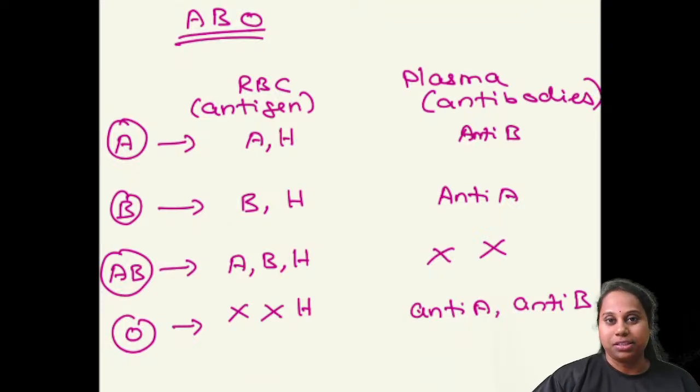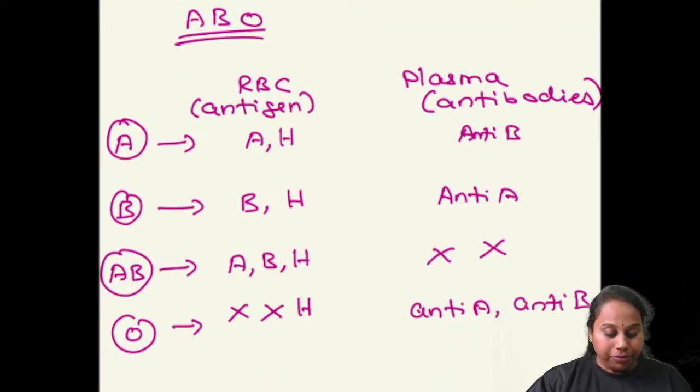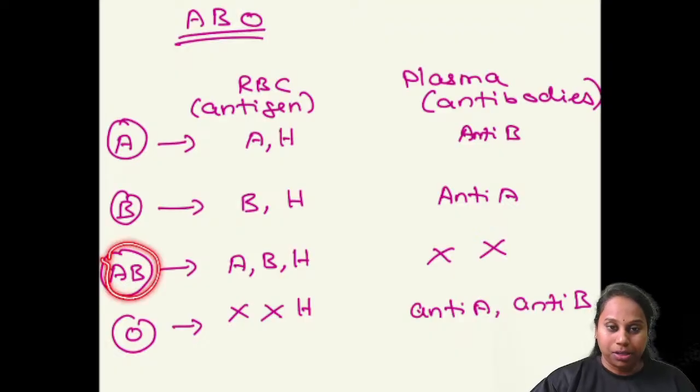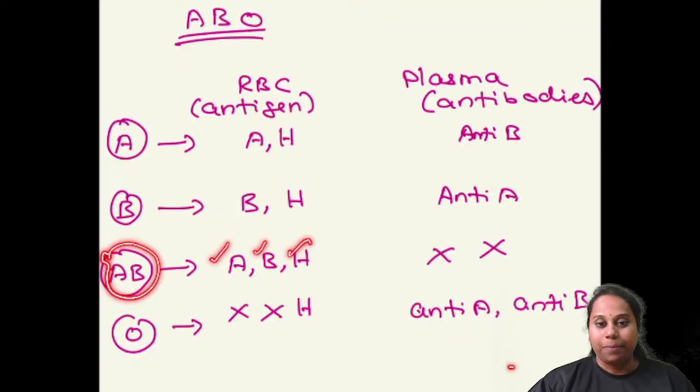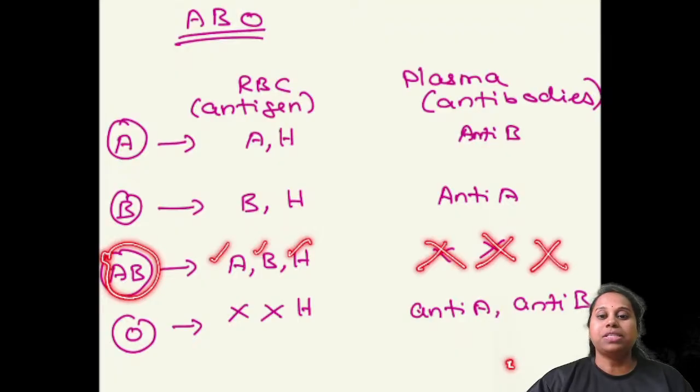What is Landsteiner's law? If you have any antigen on your RBC, for example, an AB blood group person has A antigen, B antigen and H antigen. If you have any antigen, the corresponding antibody will be absent in your plasma. So an AB group person will not have A antibody, B antibody and H antibody. This is Landsteiner's first law.